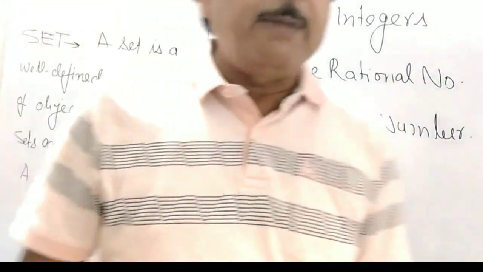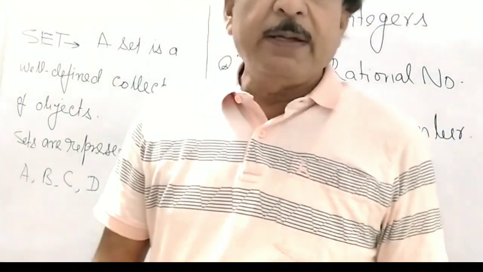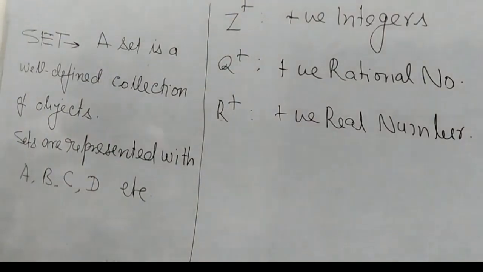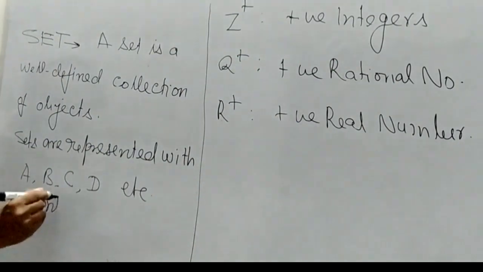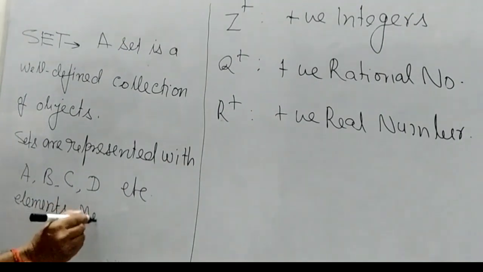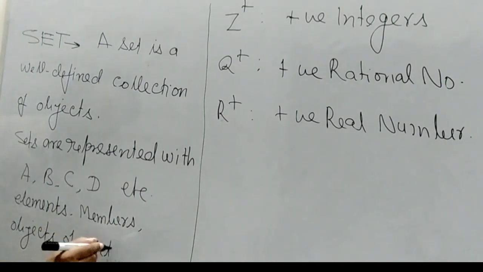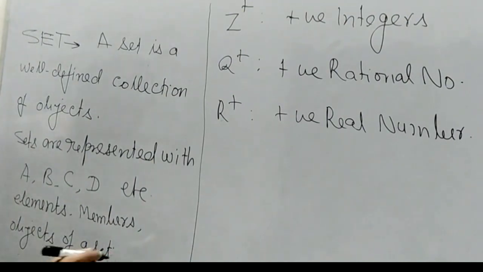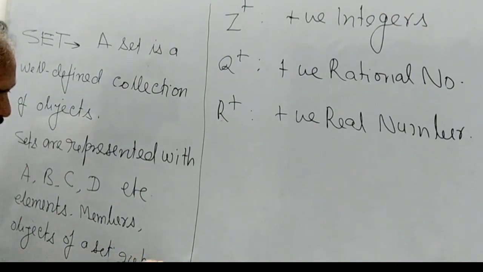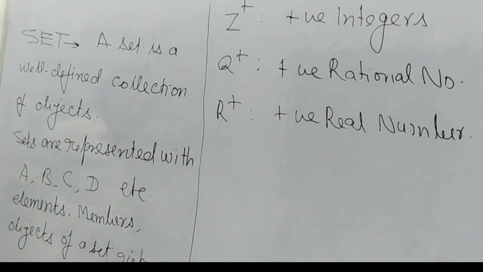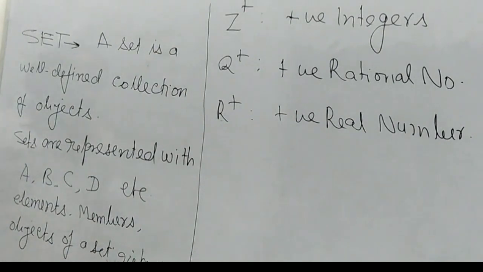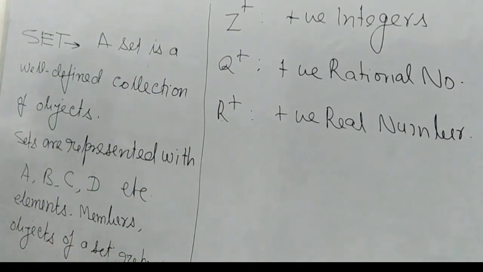The sets are represented with capital letters, and the elements, which we sometimes call members or objects of a set, are represented with what?